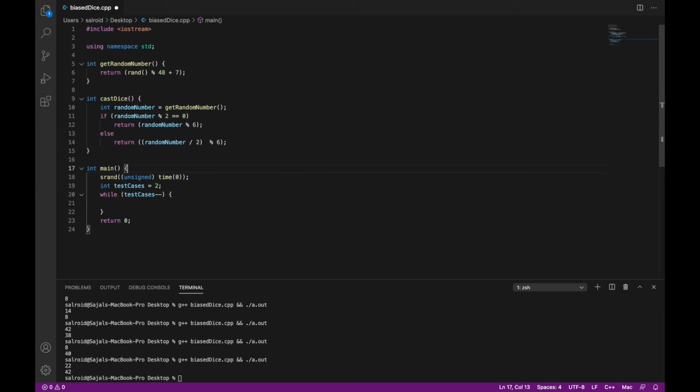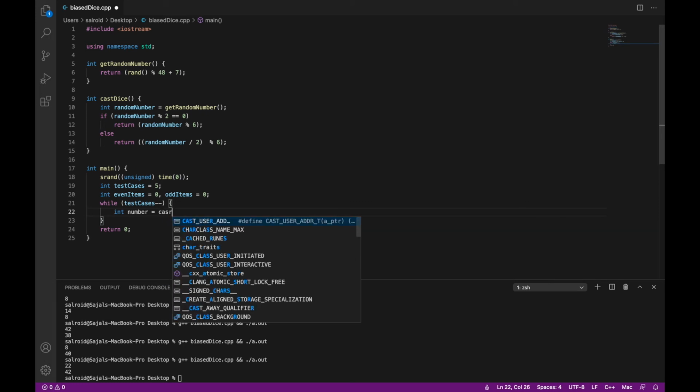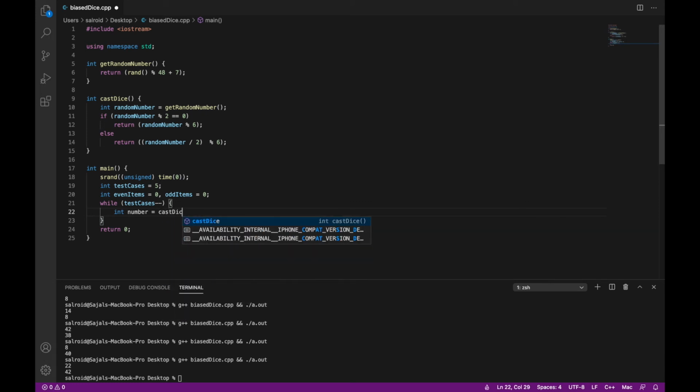And what I will do here is inside my test case I'll increase it to 5. So we'll just create two more variables here which will be counting our even items and odd items. So we'll say even items is equal to 0, comma odd items is equal to 0. So what we want here is we'll get our number is equal to castDice, right? Because castDice will handle everything.